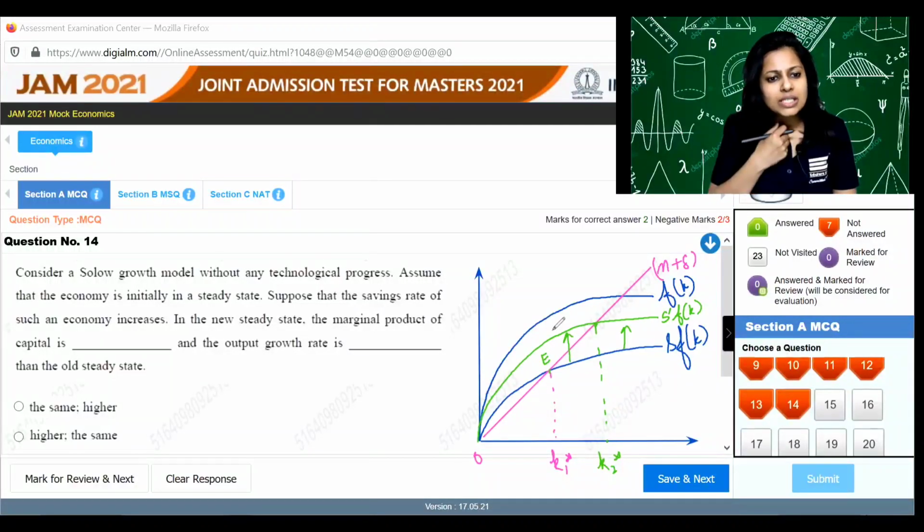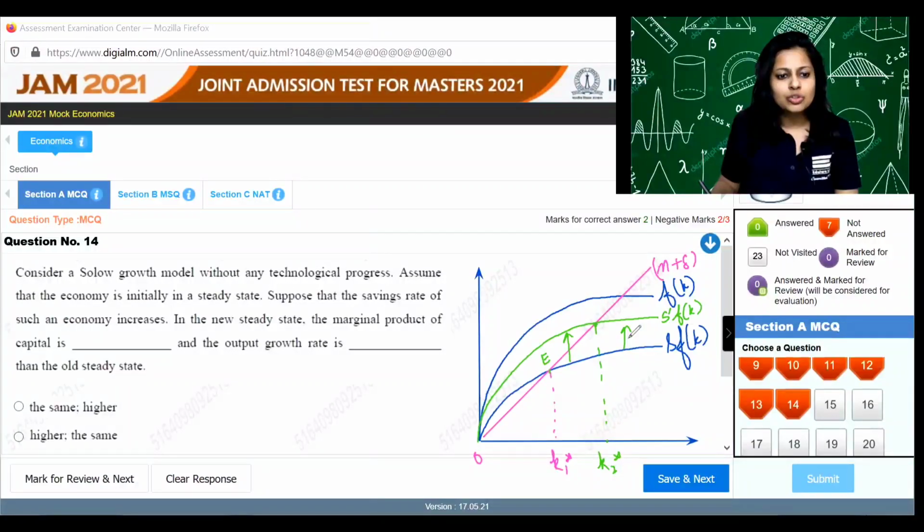In the new steady state, the marginal product of capital and the output growth rate are compared with the old steady state. The output growth at steady state is always going to be zero. At the old steady state, the growth in output and capital was zero, and in the new steady state also. So this is going to be the same as the old steady state.